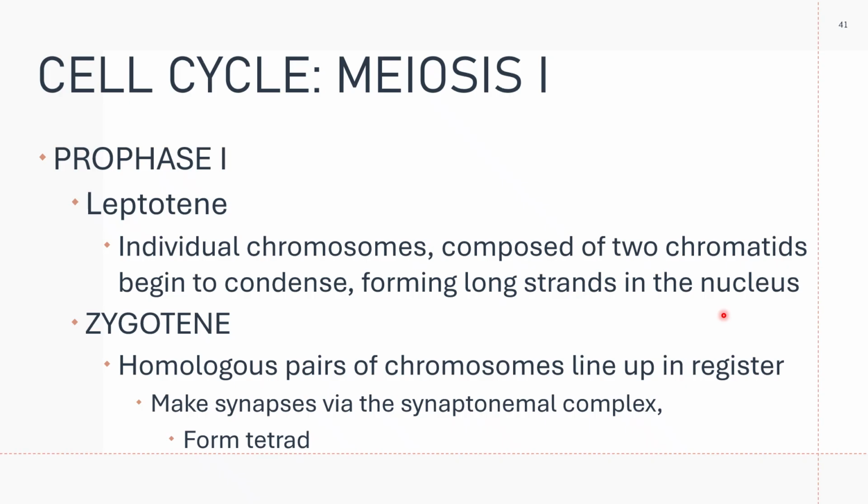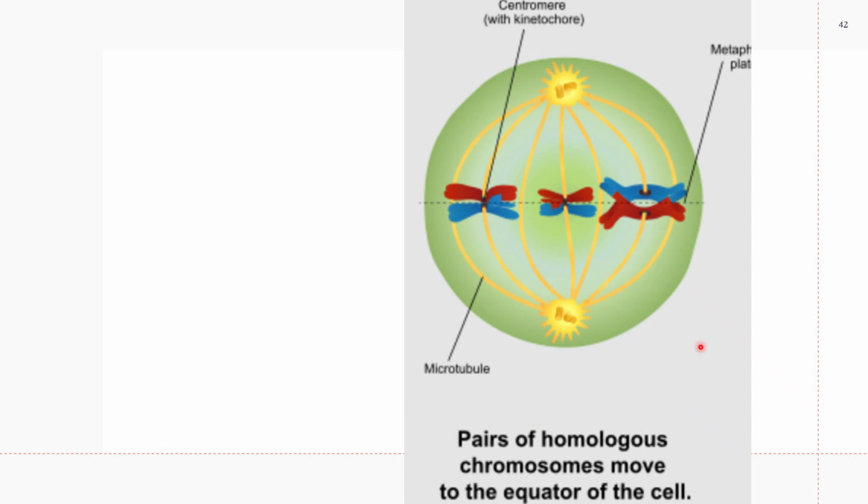Then you have zygotene. In zygotene, the homologous pairs of chromosomes line up in register and approximate each other, somewhat gene locus to gene locus. They make synapses via the synaptonemal complex, and they form tetrads.